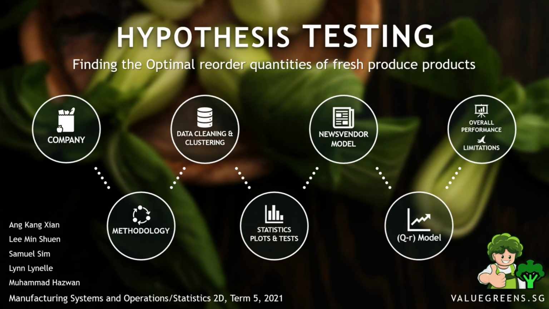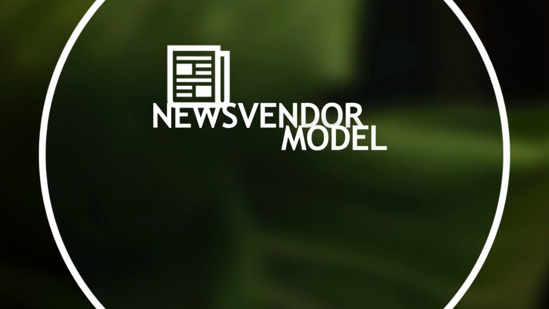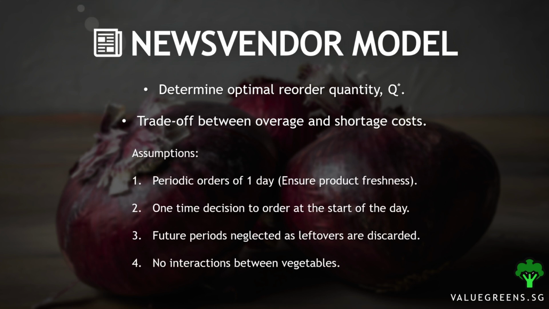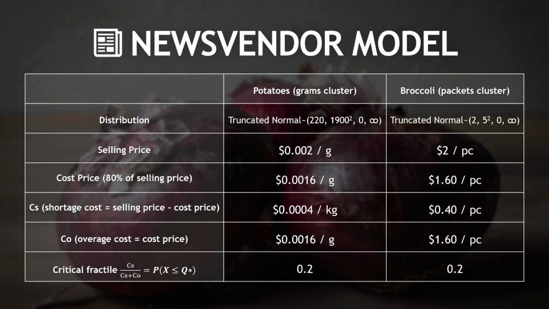Moving on to our first model, the news vendor model, we measure the optimal reorder quantity Q star by studying the trade-off between overage and shortage cost. The assumptions are as shown. Mainly, the orders are made periodically with a period of 1 day to ensure product freshness. For the model parameters, the cost price is assumed to be 80% of the selling price. From this, we can calculate the shortage and overage cost and critical fractile accordingly. The critical fractile is 0.2 for both cases.